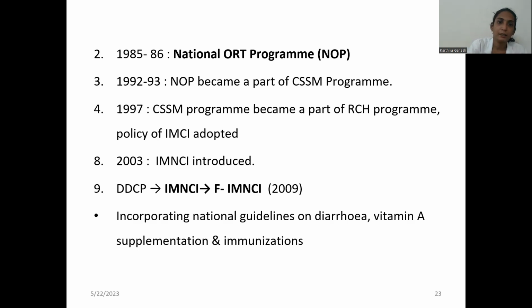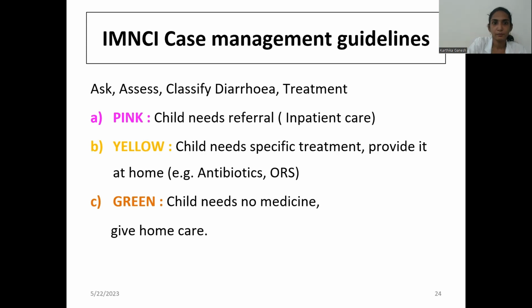If we see IMNCI, there are three colors: pink, yellow, and green. Pink is for child referral, an immediate thing, the child needs inpatient care. Yellow is for a child who needs specific treatment at home, antibiotic and ORS. And green is the child needs no medicine, give home care.